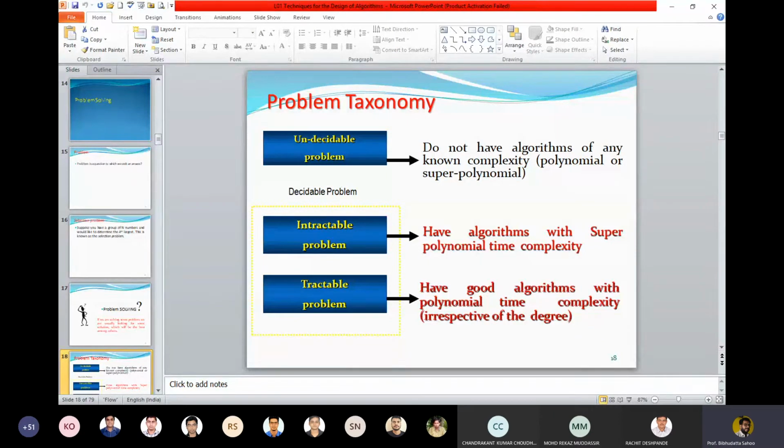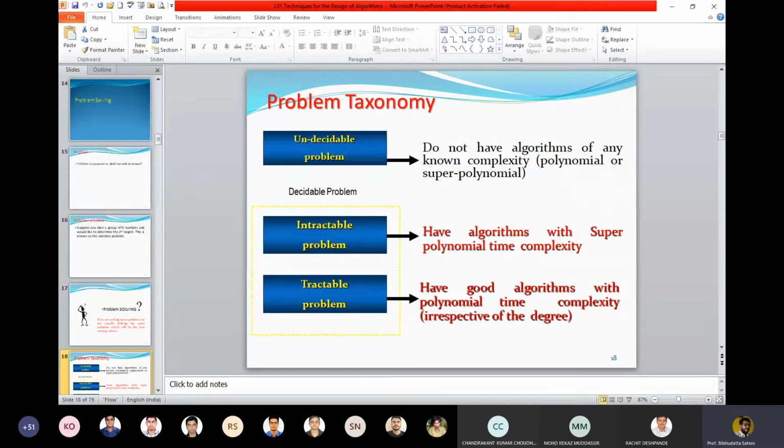Then comes the decidable problem, which is again broadly divided into 2 categories: intractable problems and tractable problems. Examples of tractable problems are matrix addition and matrix multiplication, the common algorithms we study in our UG course, where the complexity is n square, n cube or n log n, like that.